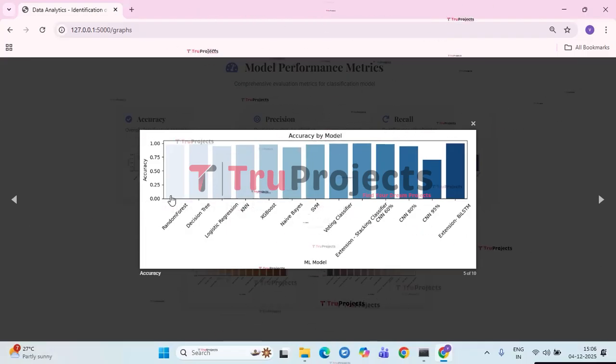CNN models achieve moderate accuracy, which decreases as the dataset splits into 60%, 80%, and 90%, while the extension by LSTM model achieves the highest accuracy among all models. Overall, ensemble and advanced neural network models outperform standard classifiers.